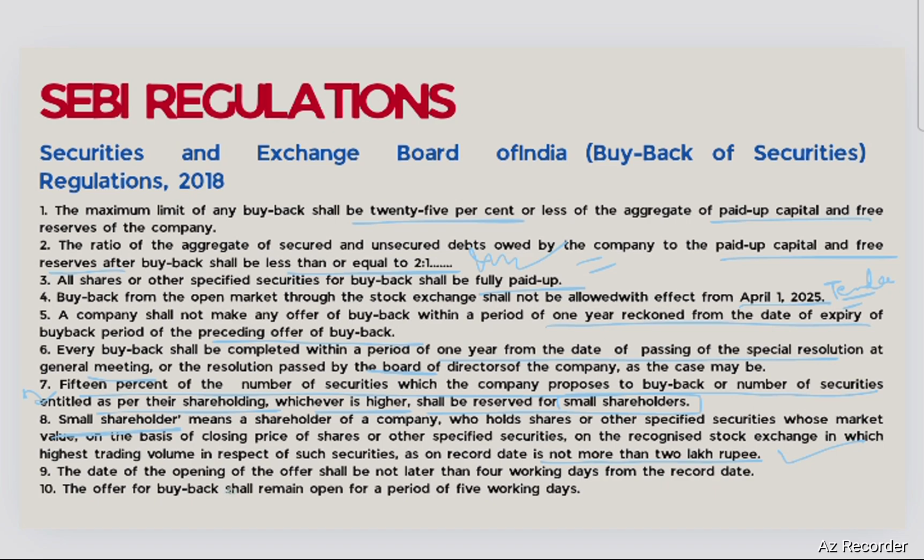The date of opening of the offer shall be not later than 4 working days from the record date. There will be a record date, and after that there will be the opening of the offer, and the offer will remain valid for 5 days. So first there will be a record date. We have discussed this concept, what actually a record date is. Then there will be an offer, and that will have a validity.